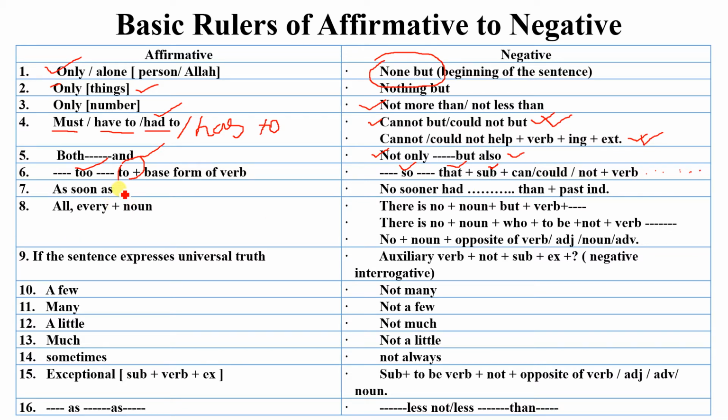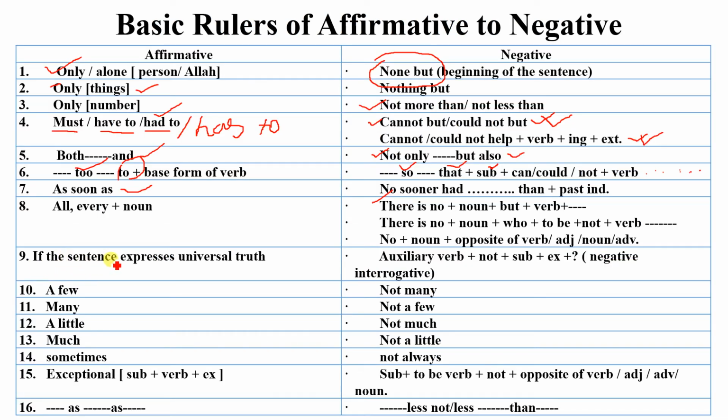As soon as: if any sentence contains "as soon as," then instead of "as soon as" you have to use "no sooner had," then some other words in the gap, and then instead of the comma you have to use "than," and then the rest of the sentence. And for "all" and "every," you have to use "there is no," and then noun and verb and the rest of the sentence.